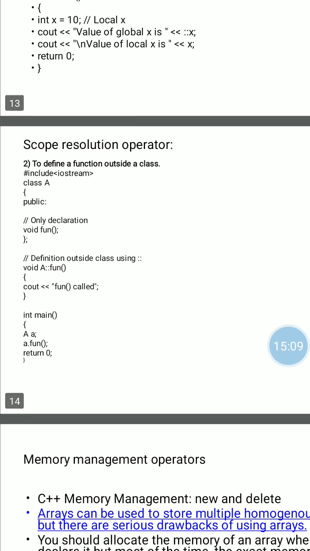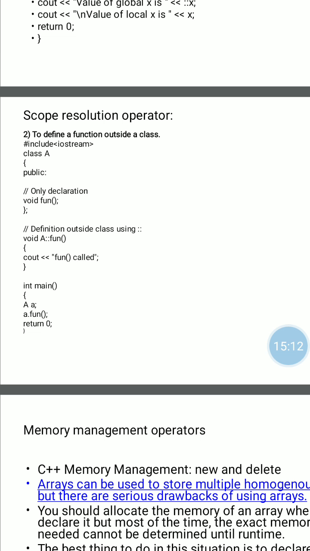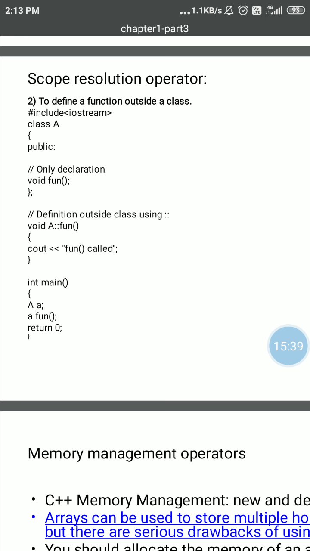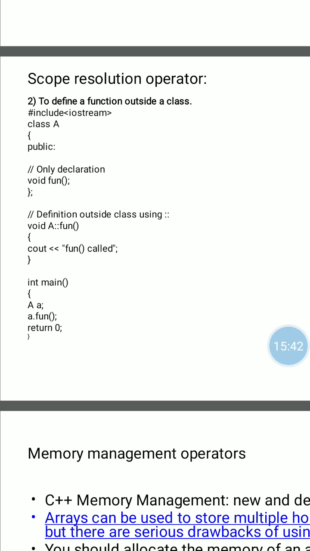Next use of the scope resolution operator is to define a function outside the class. Here the name of the class is A, and we declared one function, that is, we only declared the function inside the class, and we define this function outside the class. The function name is fun, only declared inside class A. Now we define the function outside the class using the class name and the scope resolution operator. The return type of the function is void.